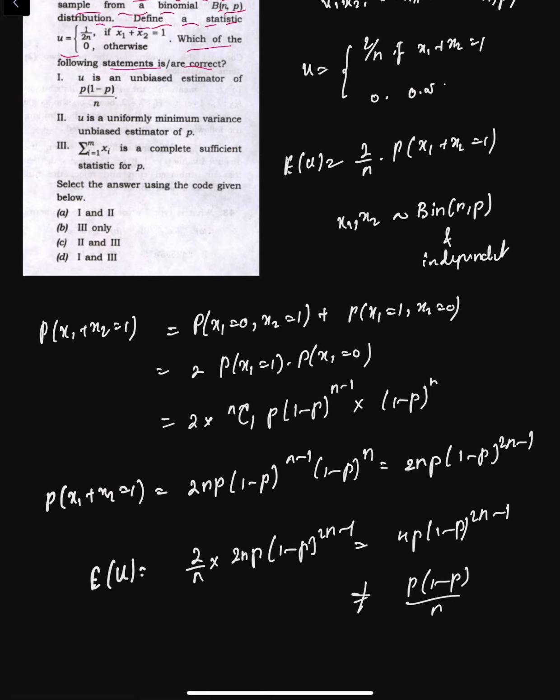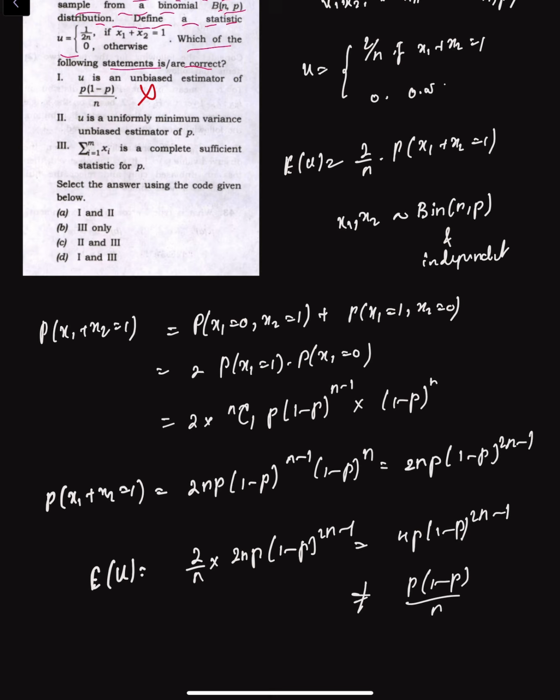So we can clearly see the expectation of U is 2/n times 2np(1-p)^(2n-1), which is 4p(1-p)^(2n-1). And we can clearly see it is not equal to p(1-p)/n. So statement 1 is false, that U is an unbiased estimator of p(1-p)/n.